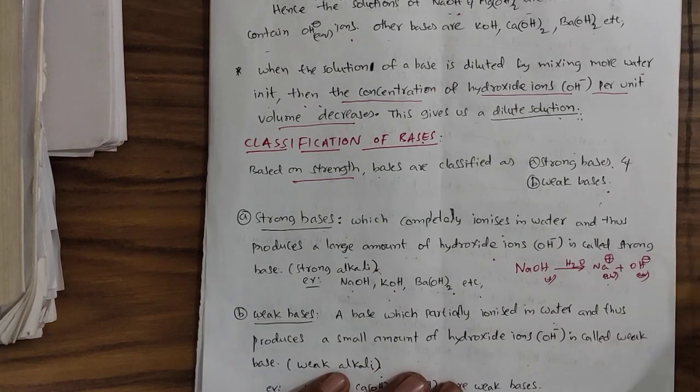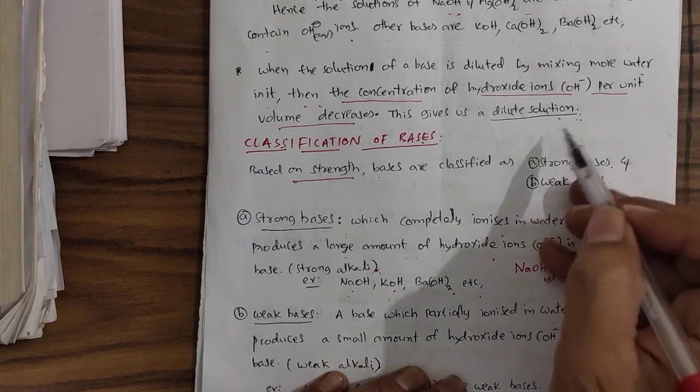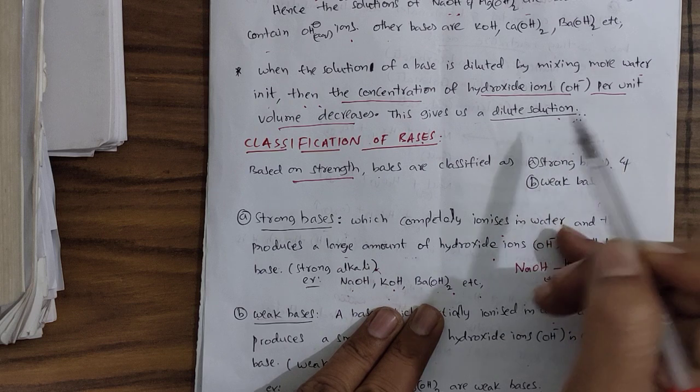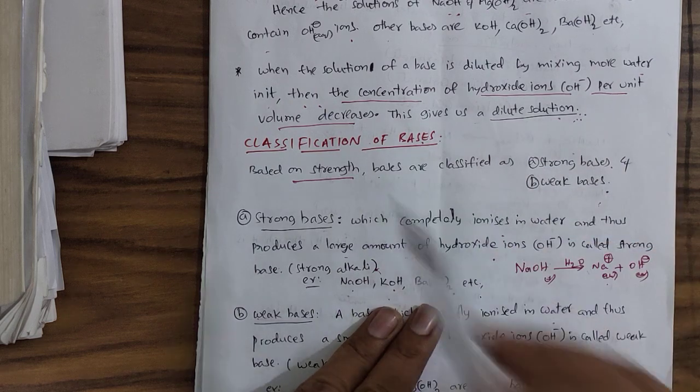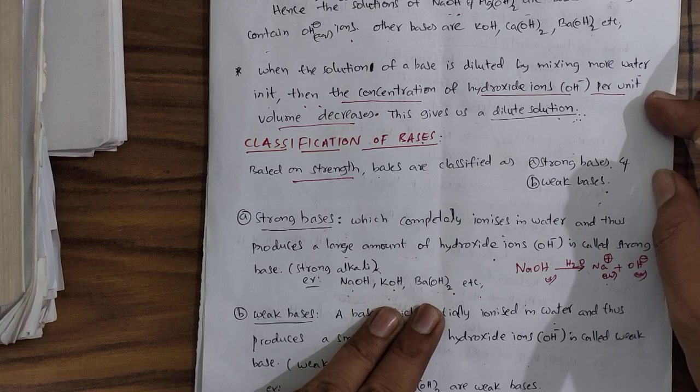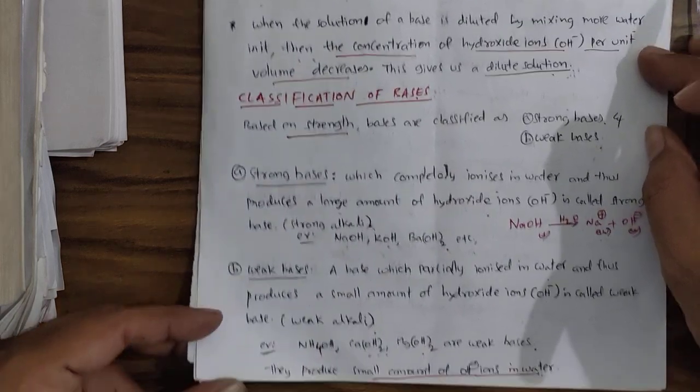Then when more solvent or more water is added to a concentrated solution, the solution becomes diluted. Diluted means it is having less number of OH minus ions in a given volume. Concentrated means it is having more number of OH minus ions in a given volume. Then classification of bases.